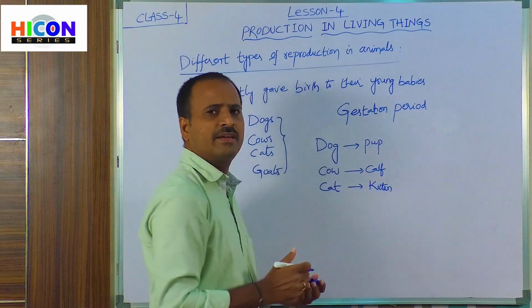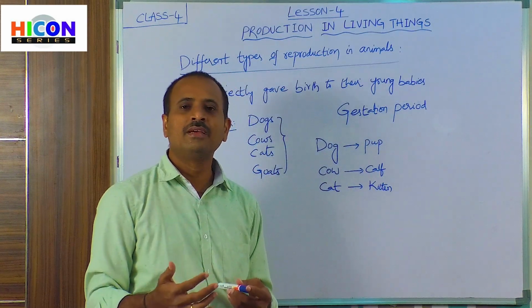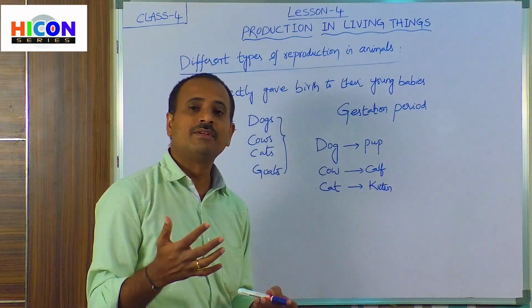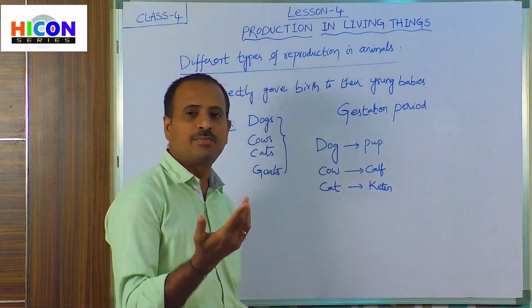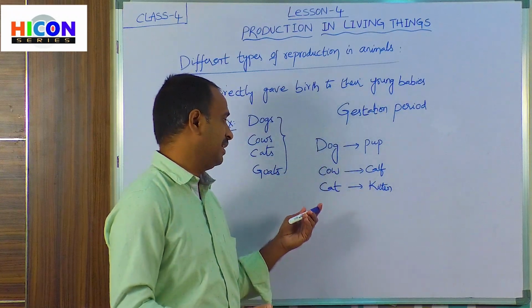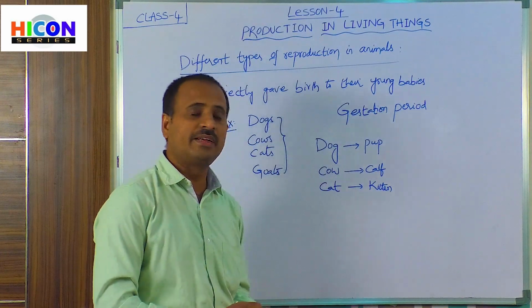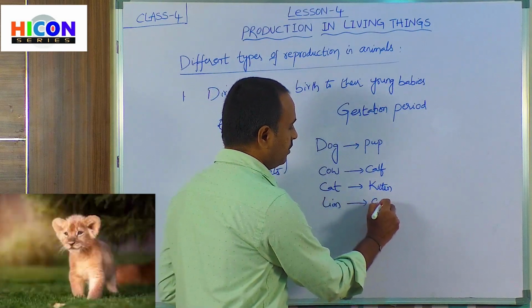So children, in this way, all these animals give birth to their young babies, and the young babies are called by a certain name for each animal. For example, the young baby of a dog is called a puppy or pup, and the young baby of a cow is called a calf. The young baby of a cat is called a kitten, whereas the young baby of a lion is called a cub.